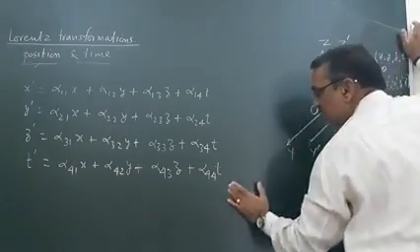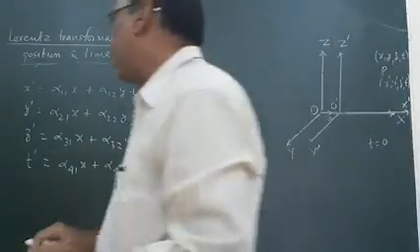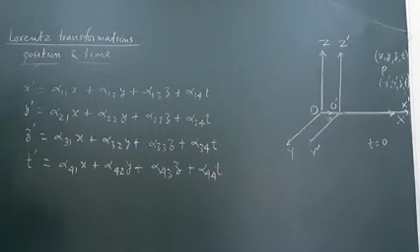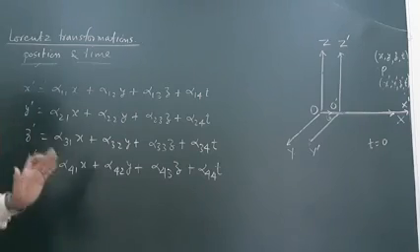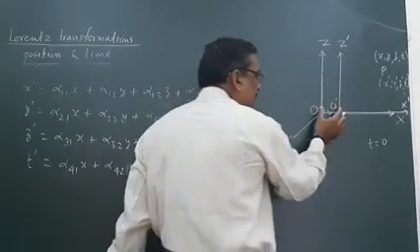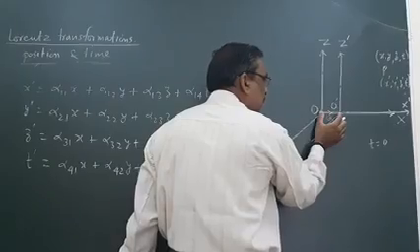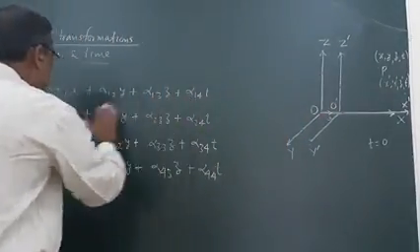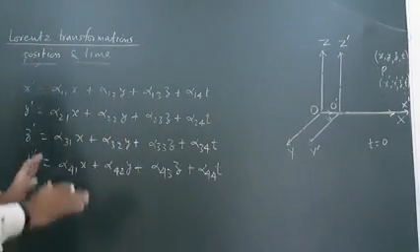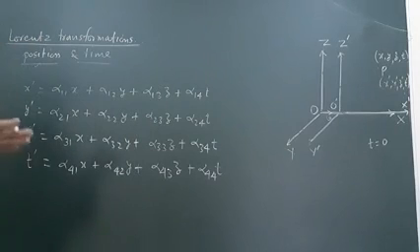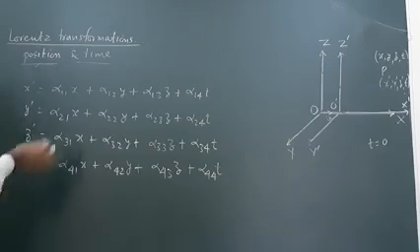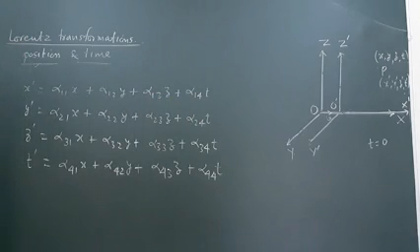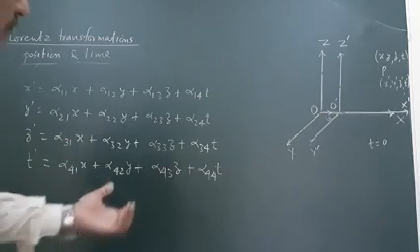If we are able to find all these coefficients, since these coefficients depend upon the relative velocity v of the second frame with respect to the first frame, we can find the exact transformation. Now, in order to find these coefficients, what do we have to do?